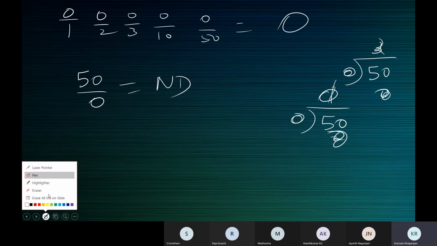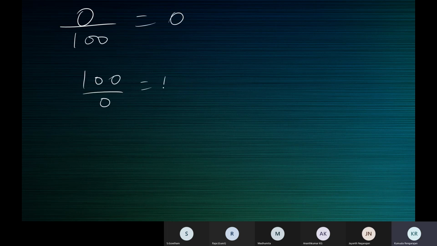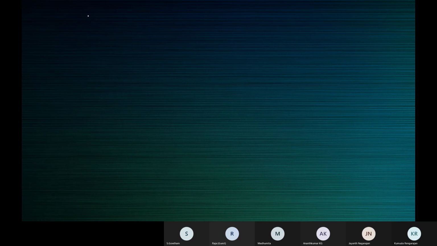Let me write that. If the numerator is 0, 0 by 100 is 0. 100 by 0 is not defined. What is 35 by 0?